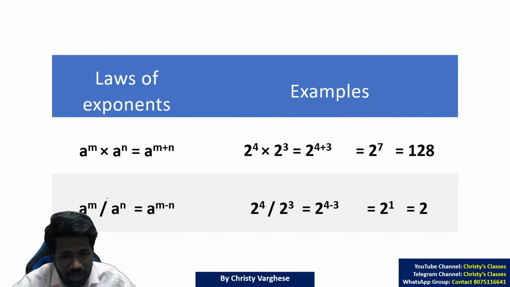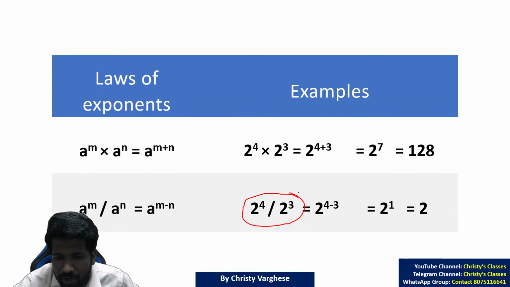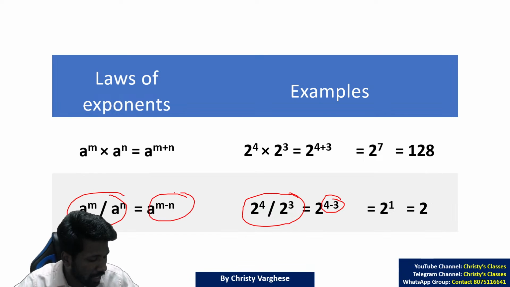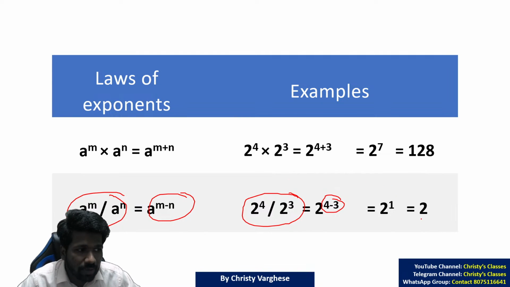In the same way, when dividing, you have to subtract the powers. 2 raised to 4 divided by 2 raised to 3 is 2 raised to 4 minus 3. So a raised to m divided by a raised to n is a raised to m minus n. Hope this is also clear to all. So this is when bases are same.